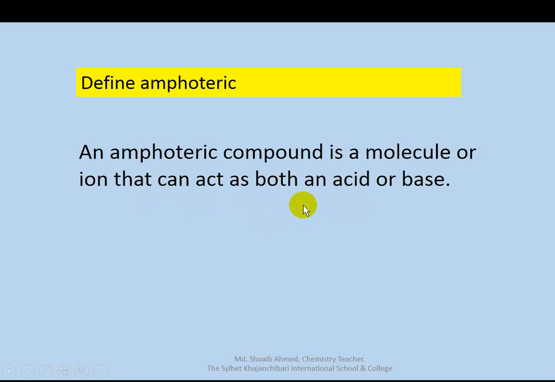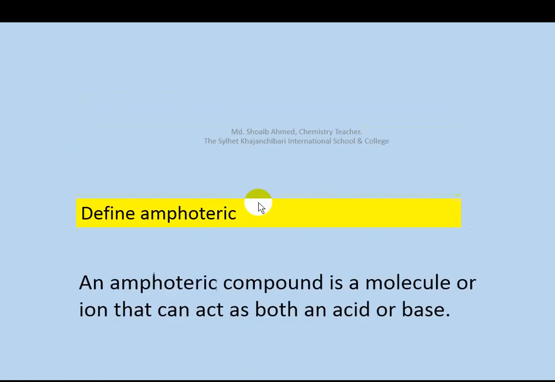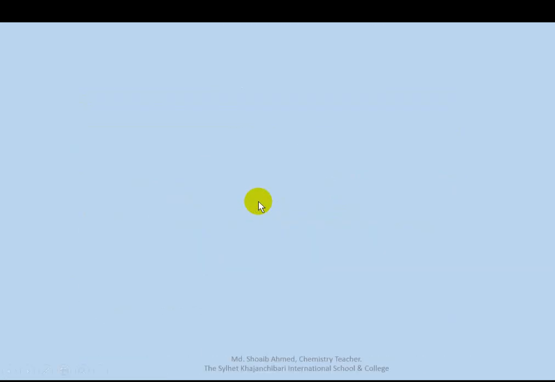Sometimes it acts as an acid, sometimes it acts as a base. So those compounds which act as an acid and as a base are amphoteric compounds. Now we see the amphoteric compounds.